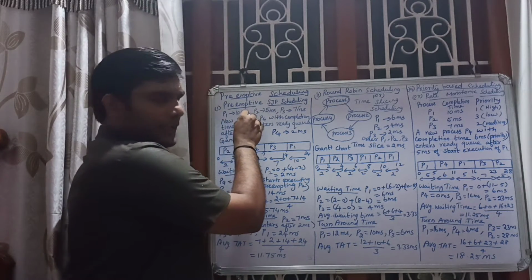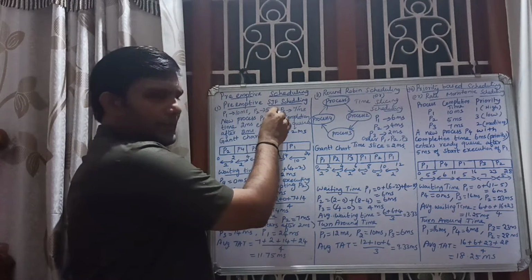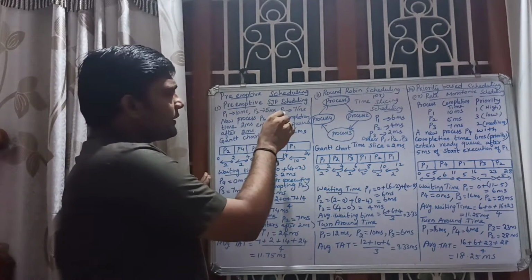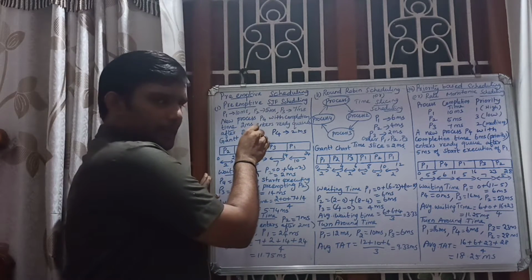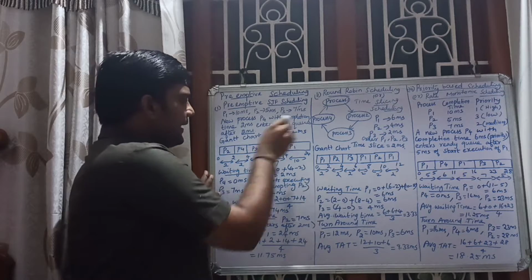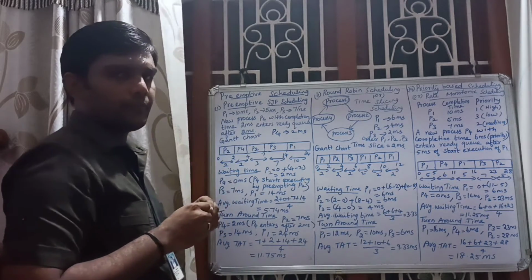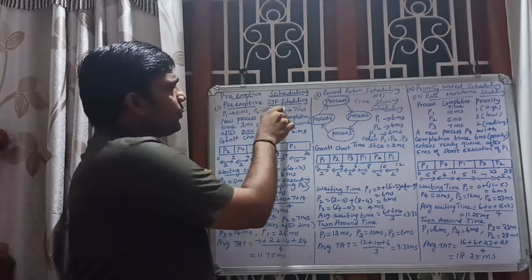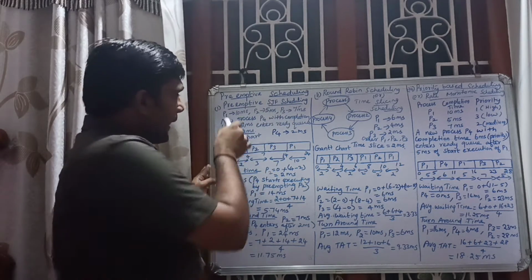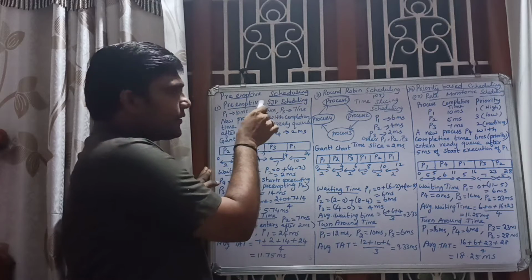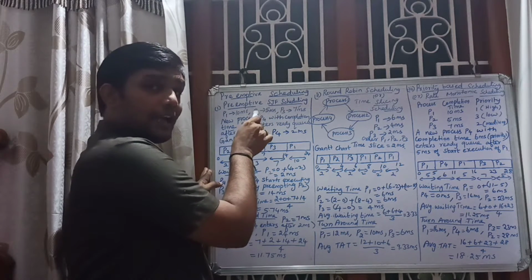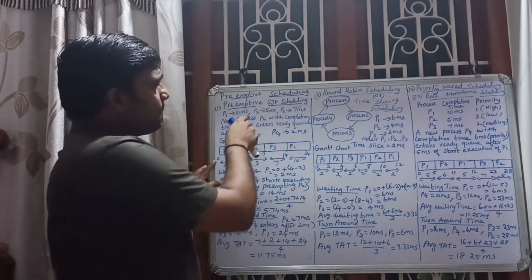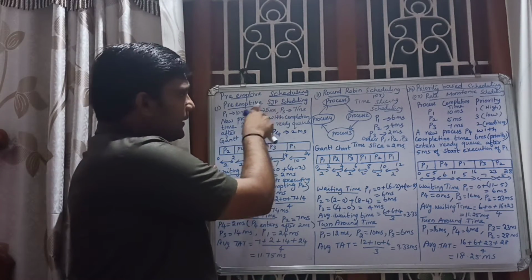P1 with a completion time of 10 millisecond, P2 with a completion time of 5 millisecond, P3 with a completion time of 7 millisecond. A new process P4 with a completion time of 2 millisecond enters the ready queue after 2 millisecond, which is the information given. Initially, the processes P1, P2 and P3 are available. Among these three, which has the shortest completion time? P2. So P2 will start servicing.